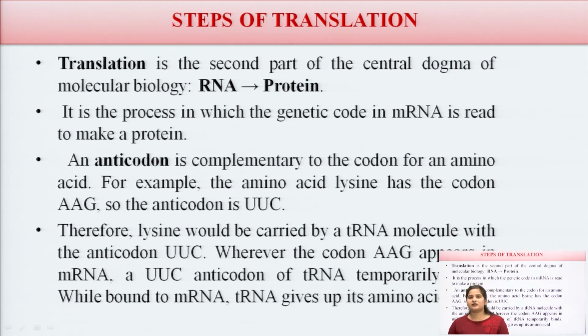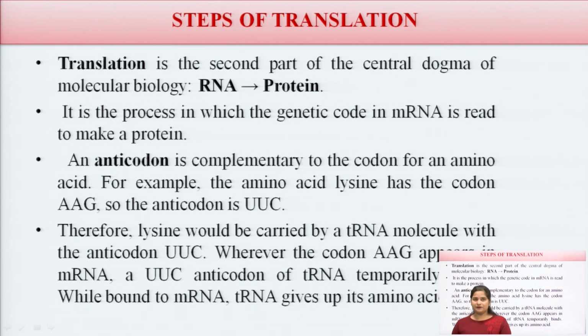Next, the steps of translation. The process of transcription is done, and the splicing and processing of mRNA is done, so the last step is translation. Translation is the second part of the central dogma of molecular biology, the conversion of RNA to proteins. It is the process in which the genetic code in mRNA is read to make proteins, where an anticodon is complementary to a codon for an amino acid.